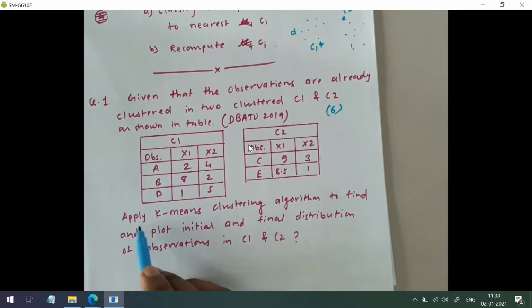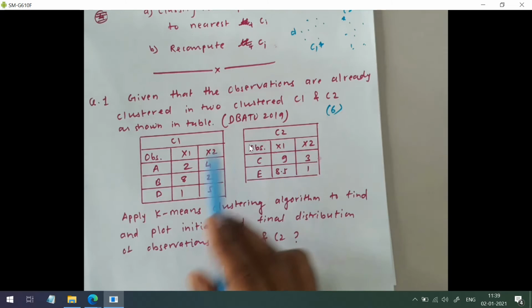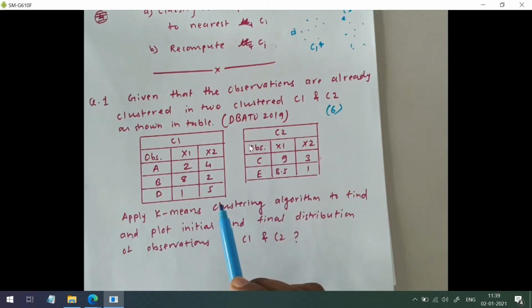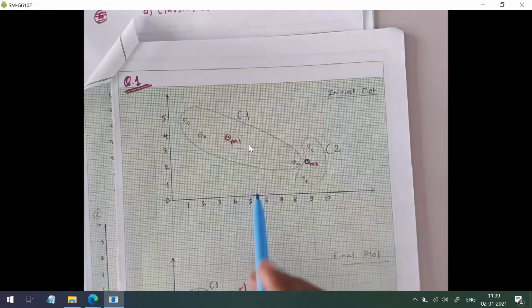Our task is to apply the K-means clustering algorithm to find and plot the initial and final distribution of observations in c1 and c2. So we want to apply the K-means clustering algorithm on this data set, and we have to show the plots also, initial and final. If we plot these data points, the graph will look like this.